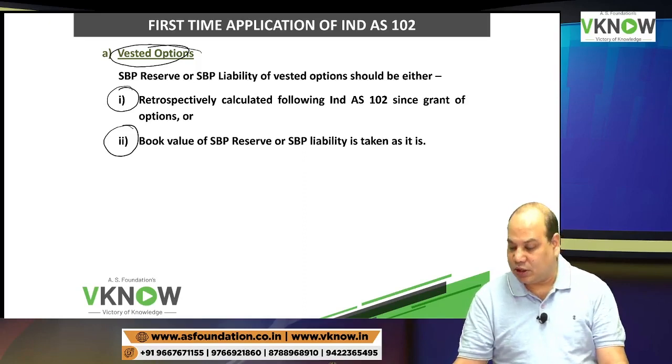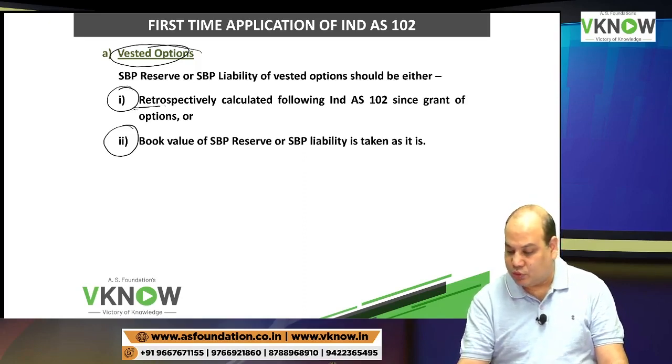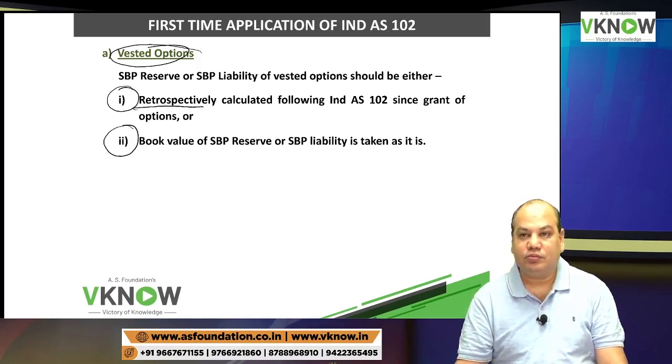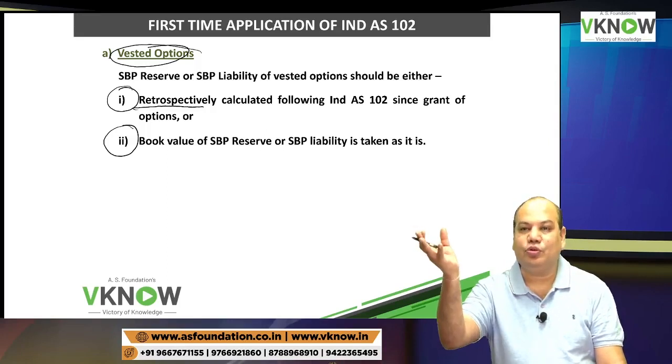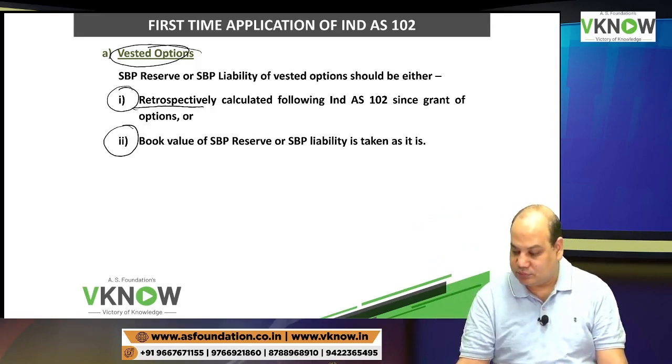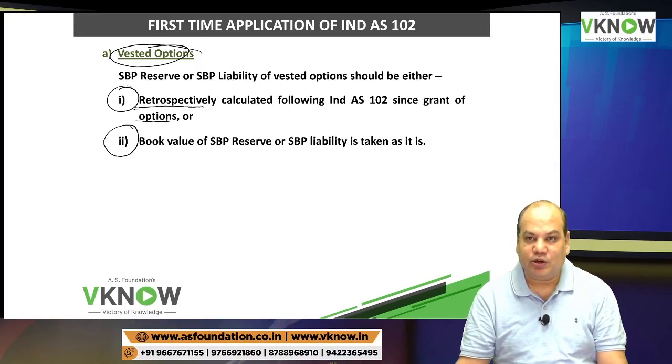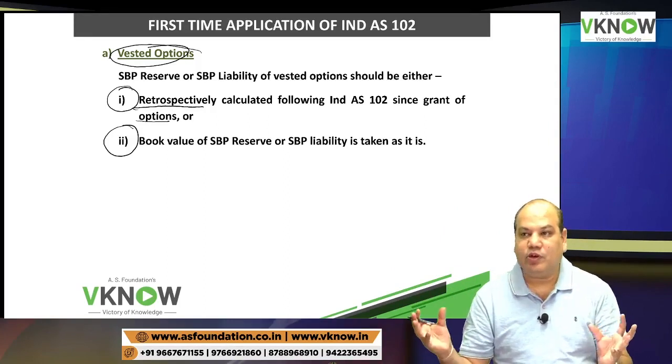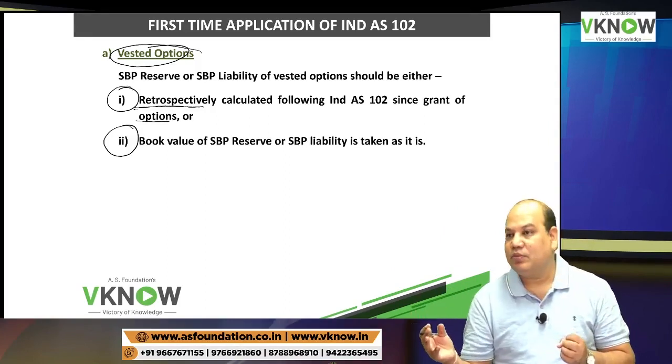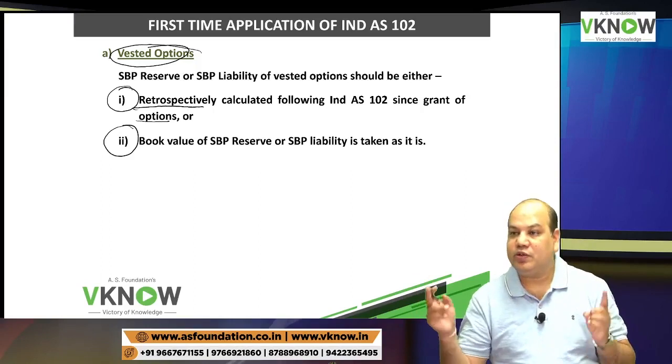The entity can either, if it wants, do retrospective calculation. Retrospective calculation means as if you had followed IND AS 102 from the very beginning, from the grant date only. So find out what will be your additional liability and adjust it against retained earning.